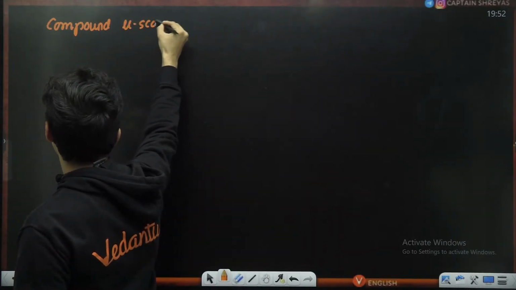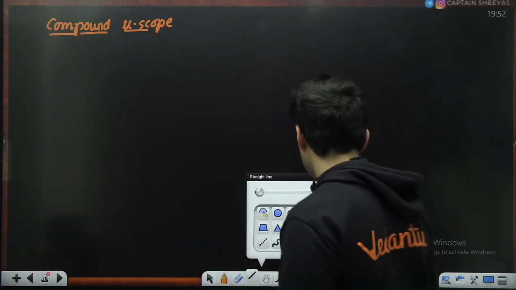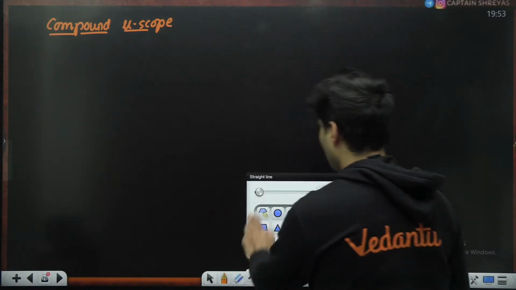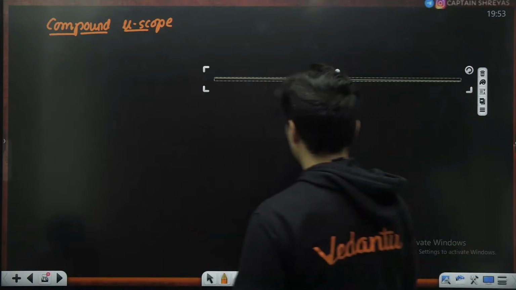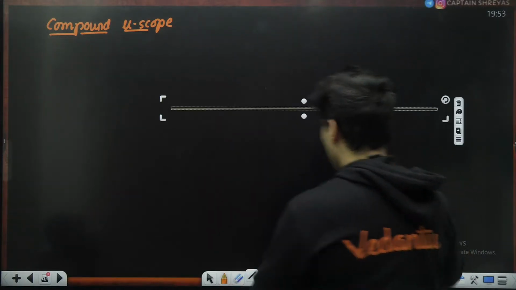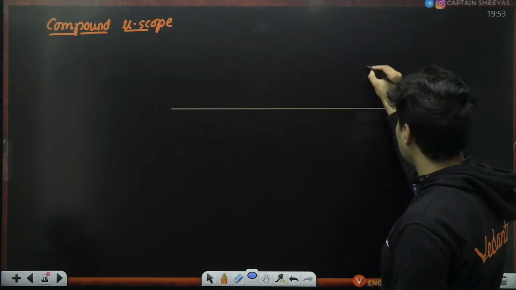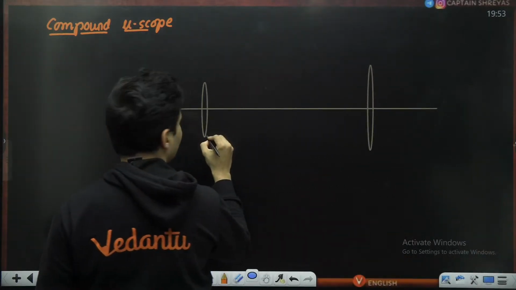Compound microscope. Let's draw this. Compound microscope, guys. Start with your principal axis, of course, again. Just here. Okay. Two lenses, objective and eyepiece. Eyepiece will be bigger in this case. Objective lens is smaller. Keep that in mind.